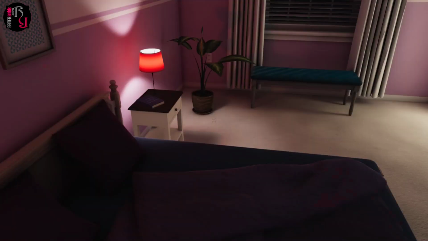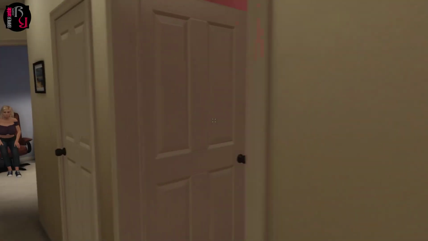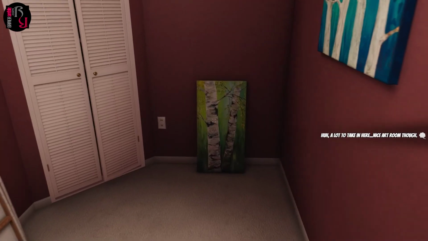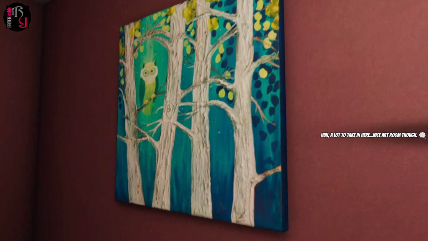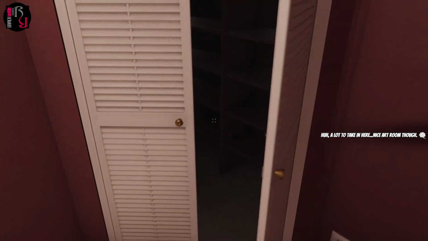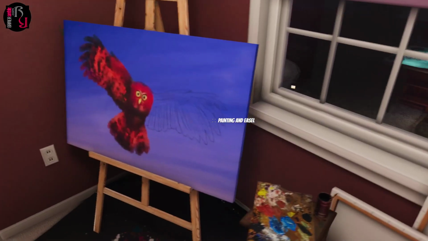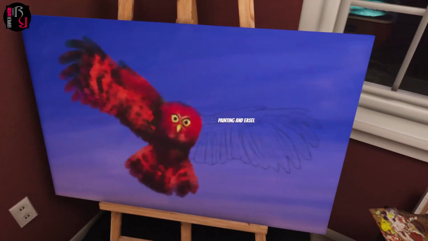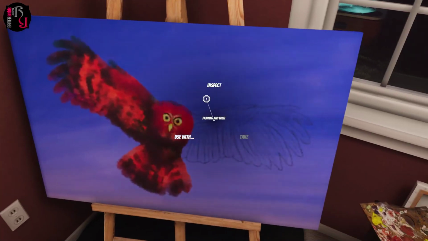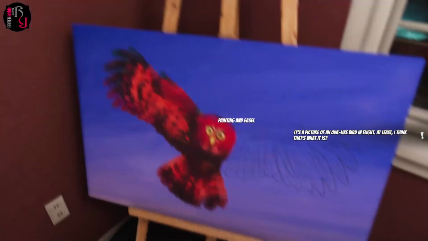Ooh. I should probably not scratch around in people's cupboards and drawers. Might find some unsavory items, yes. There's a little art room there, that's in the closet. Are there any skeletons in here? Looks like it. There is a broom there. Okay. What do you think they'll do if I start mucking around with their painting? It's a picture of an owl-like bird in flight. At least I think that's what it is.